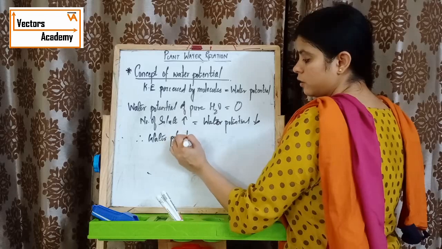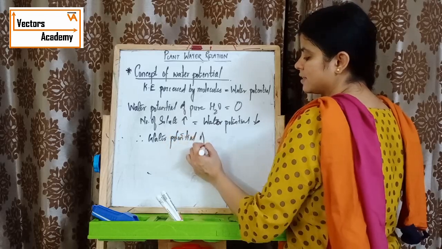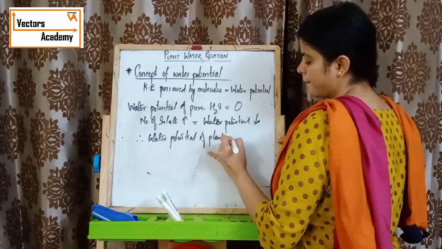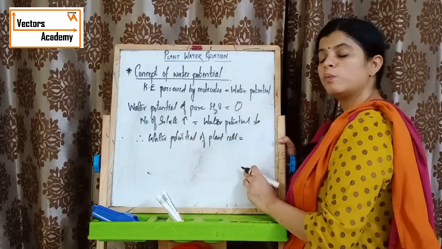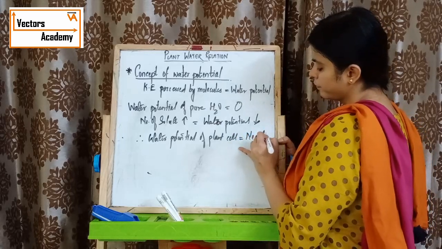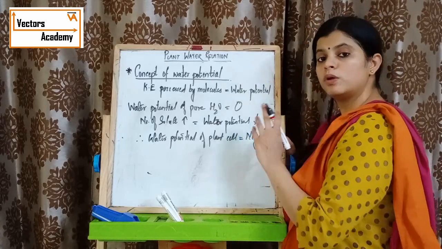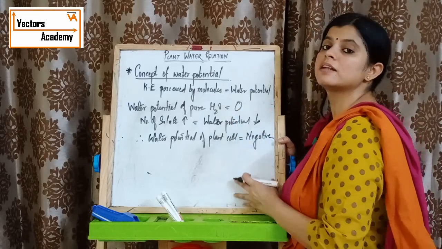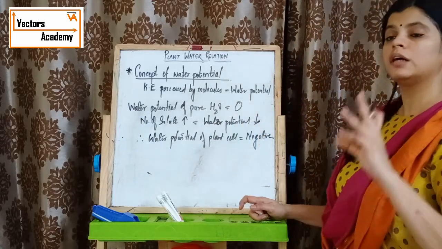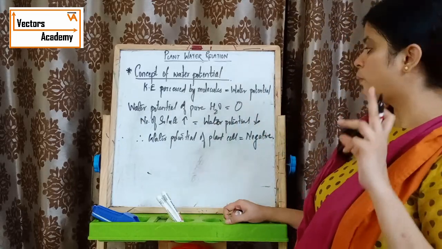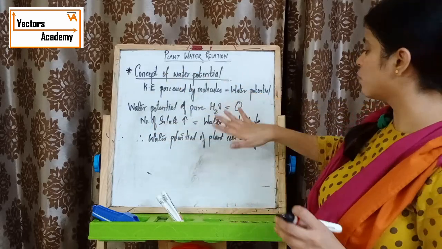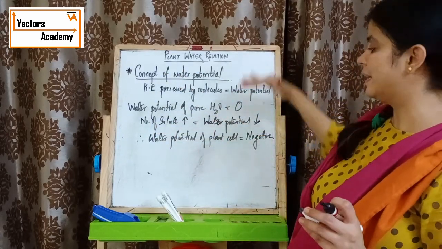What can be the water potential of a plant cell? The water potential of a plant cell will always be negative, that is less than 0. The water potential of pure water is 0, whereas when the number of solute molecules in a solution increases, the water potential decreases.